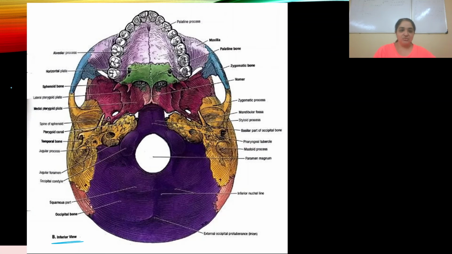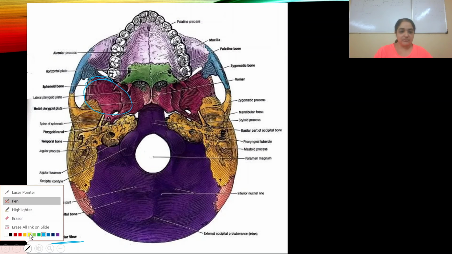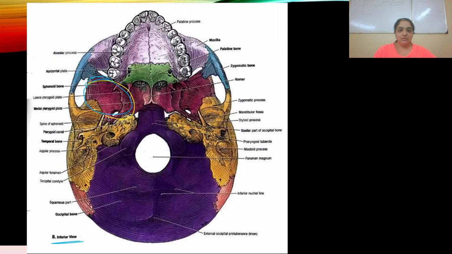Now, I don't know if you can see this very clearly, but this red portion here is the sphenoid bone of the skull. Over here is the vomer bone.